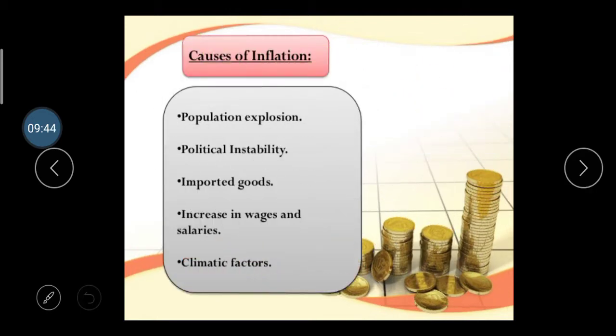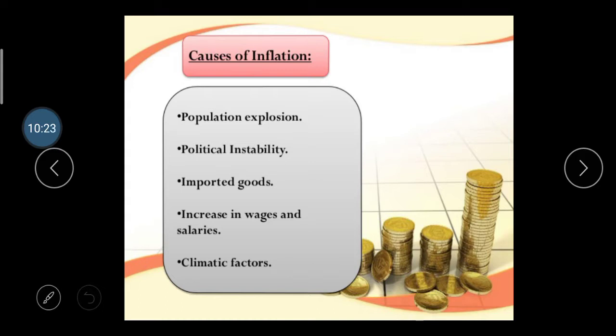What are the causes of inflation? Why are these types of inflation created? First one is population explosion, meaning there is a higher population and lesser production, so that's why inflation is created. Second is political instability. Sometimes political instability is created, and that's why inflation is created. Take the example: various laws and guidelines are available for a particular production sector, and if they cannot follow the suggestions and guidelines given by the government, they have to face higher costs, and because of higher costs higher inflation is automatically created.